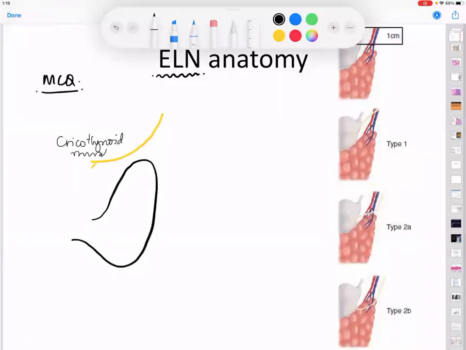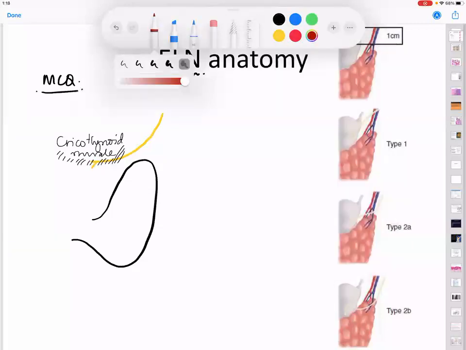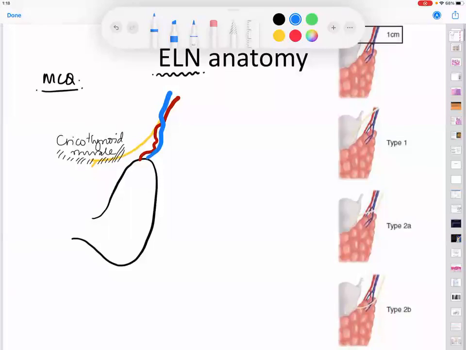If it is supplying the cricothyroid muscle, what is the important structure that it is in relationship to? Now, please see this anatomy very closely. What is the structure that it is in relationship to? The superior thyroid artery and the vein. So please remember, the main relationship is with the superior thyroid artery and the vein.